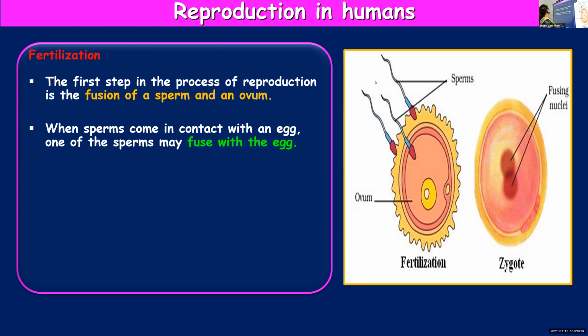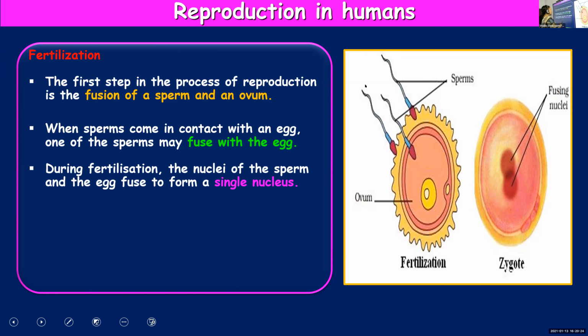When sperms come in contact with an egg, one of the sperms will fuse with this egg. And then what happens? The nuclei of the sperm and the egg. You know, sperm is a single cell, and the egg is also a single cell.